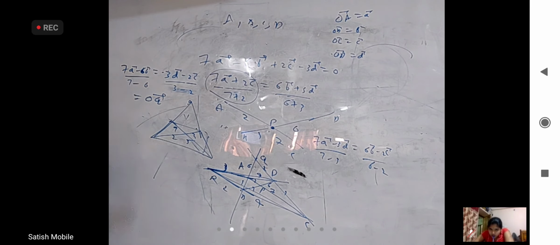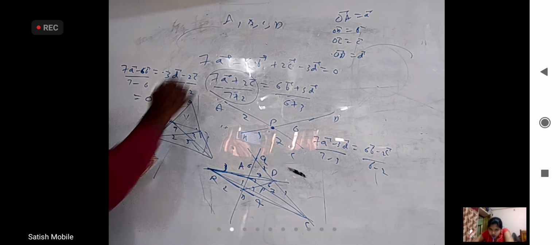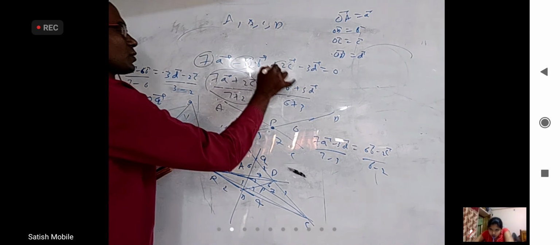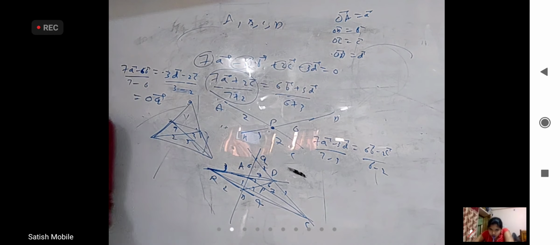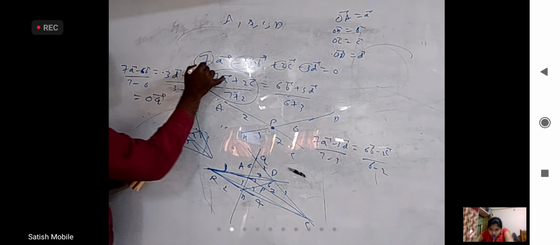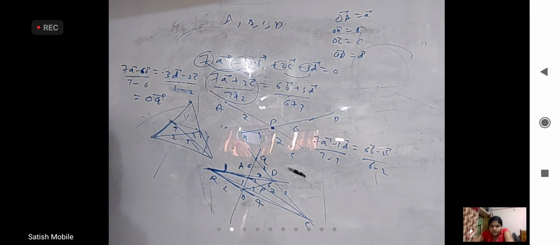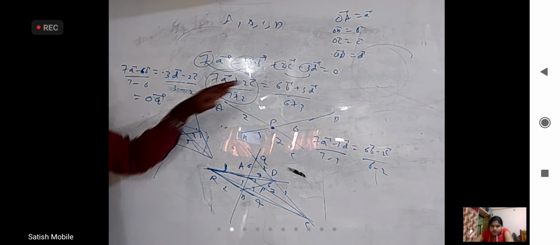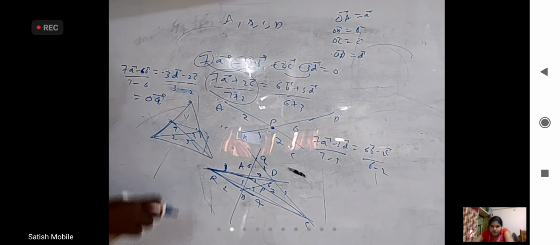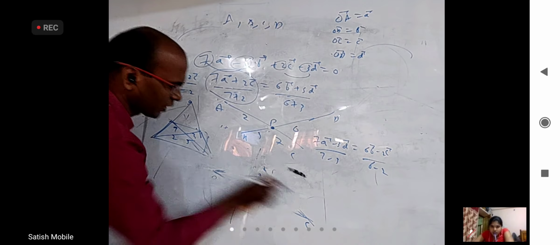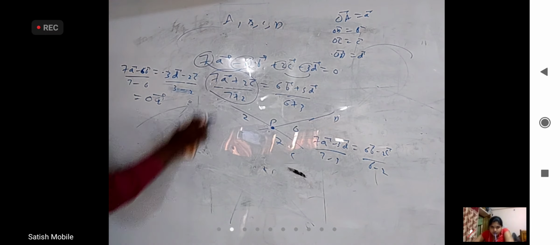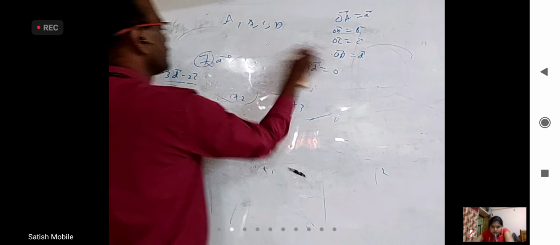But for all these things, the most important thing is that the sum of all these coefficients should be 0. Because then only the sums of these two will be the same, so that I can divide and use it. So I am telling all this. These themselves are questions. Later on, they may not be there in JEE Mains. Maybe you'll find them in advanced material where we can use these techniques. But I want to convey a point.